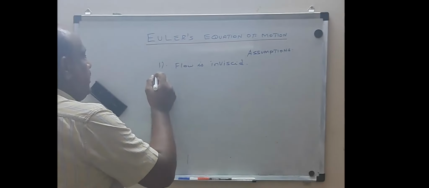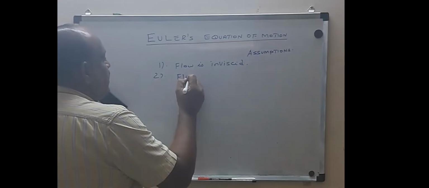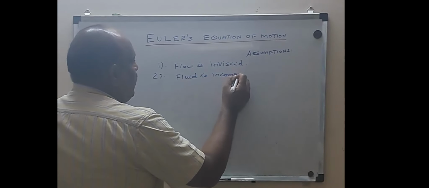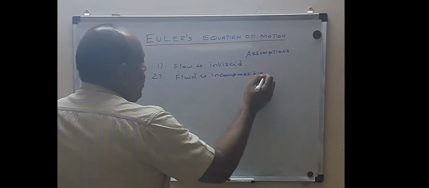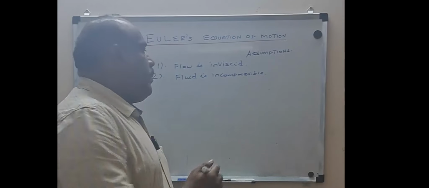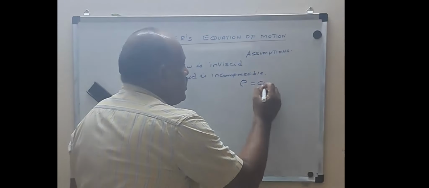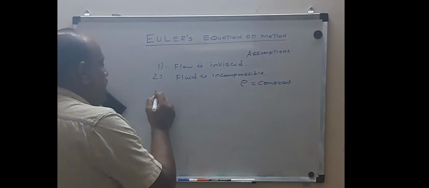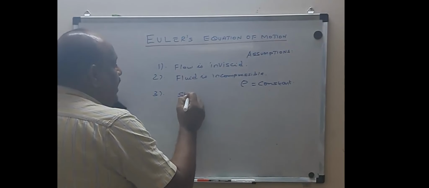The second thing is the fluid is incompressible. Incompressible means, as we have already discussed a lot, the density remains constant. It will not vary. The third assumption is that the flow is steady.